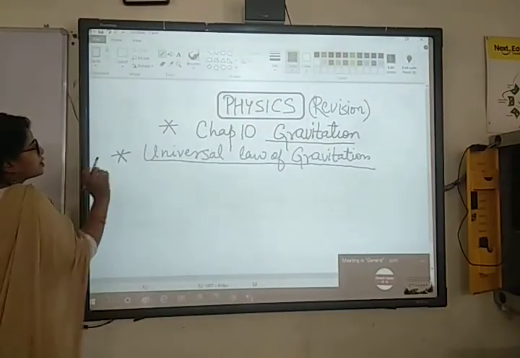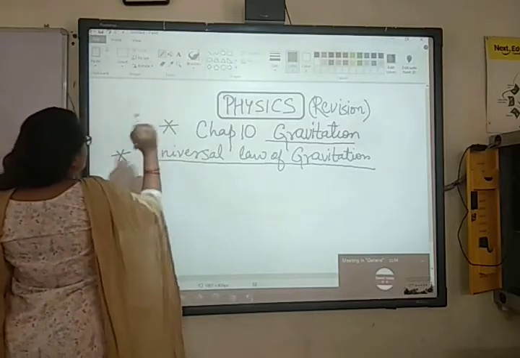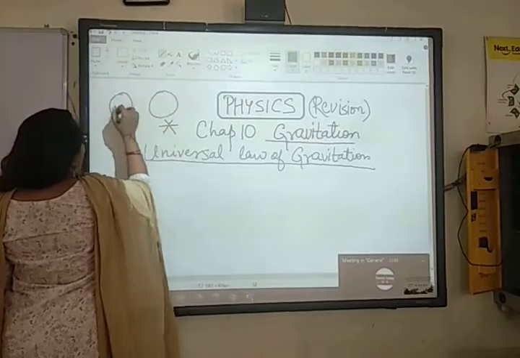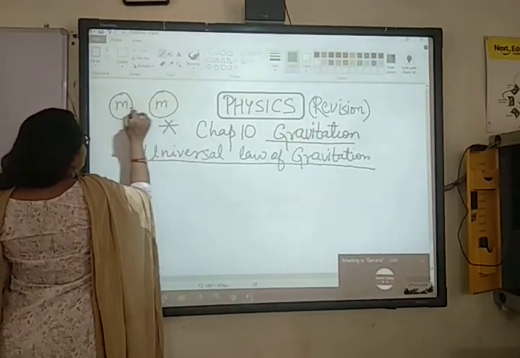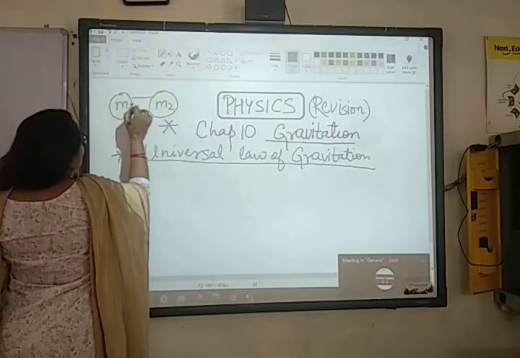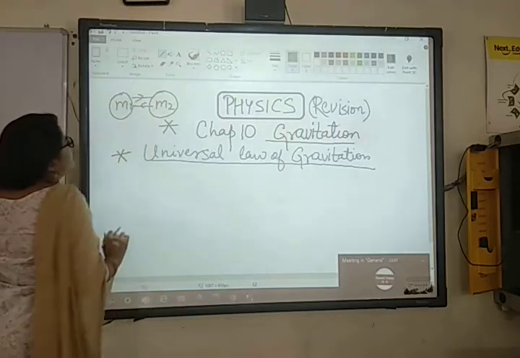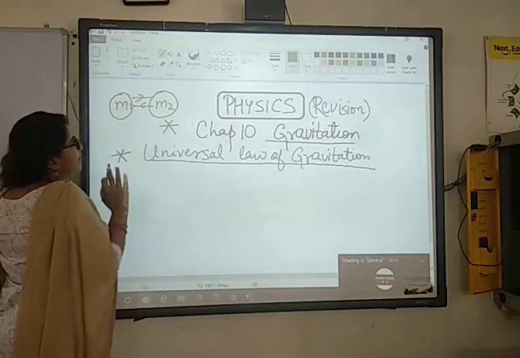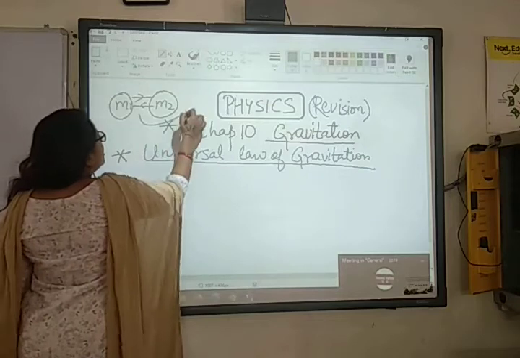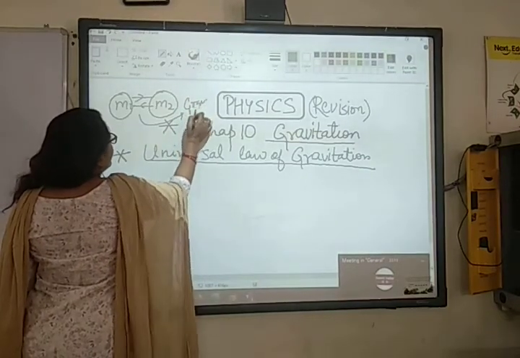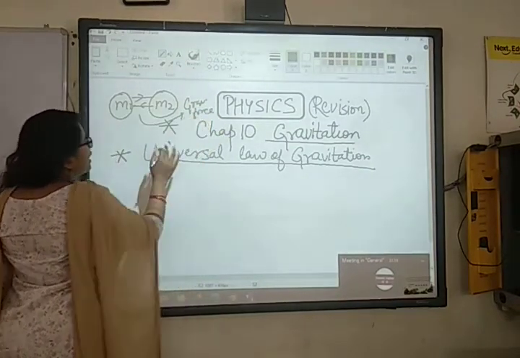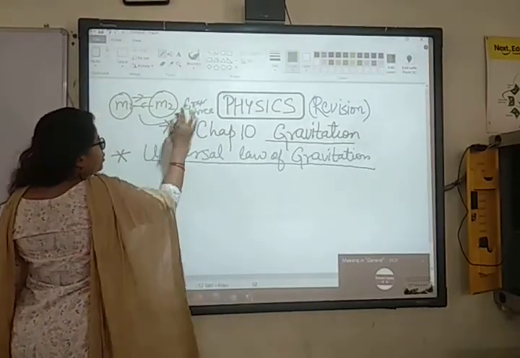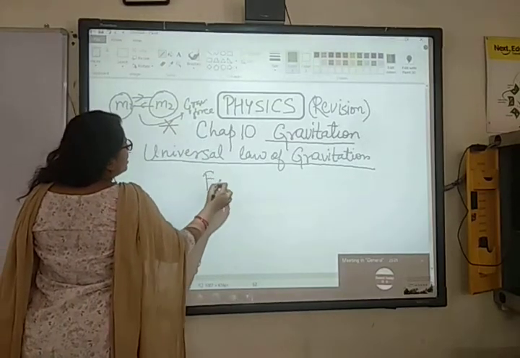Okay. So this universal law of gravitation is actually giving about a force which acts between two bodies having some mass. If any two bodies have certain mass, then they have a force of attraction in between. उन दोनों के बीच में force of attraction work करता है. That force of attraction is known as gravitational force. उसको हम क्या बोलते हैं? Gravitational force बोलते हैं. And this universal law of gravitation actually gives the amount of force which acts between these two bodies.